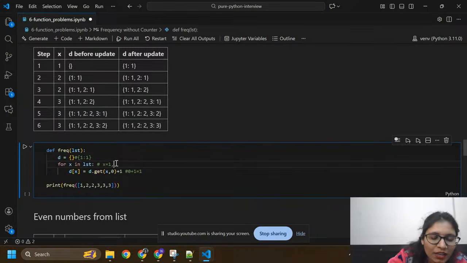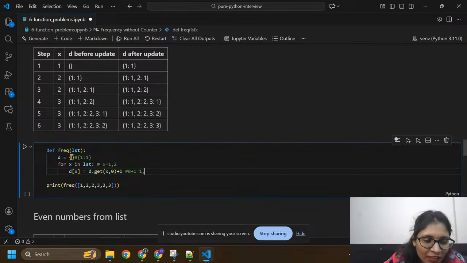Here x equals to 2, again I am going to count its frequency. Is there any 2? No. So here again, this d.get: is there any 2 here? No. This is for the value x equals to 2, and this is for its key. If we don't have any 2, then it will return 0 here. This is for the value.